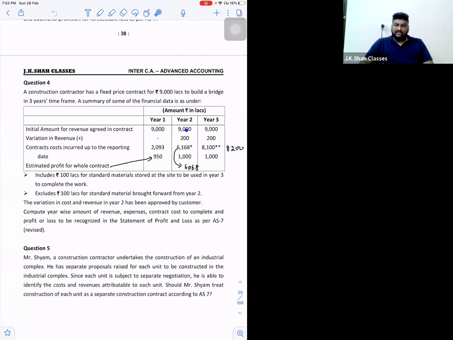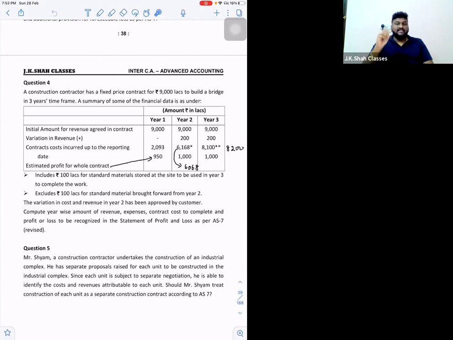Sir, 9,000 initial contract value will remain the same. But now you can see variation of 200 is coming into picture. So from the second year onwards, my total revenue will be 9,200. Right, including the variations. And sir, if you remember, with respect to variation, with respect to escalation, incentives or reimbursements, I had written a point over there.